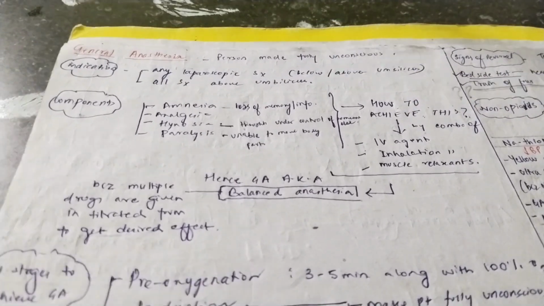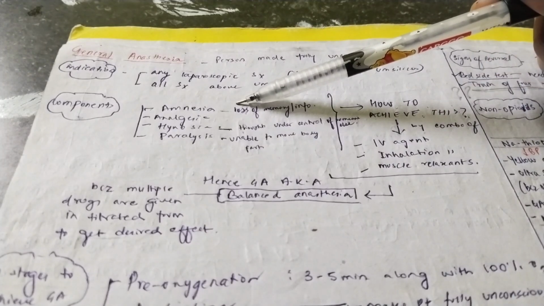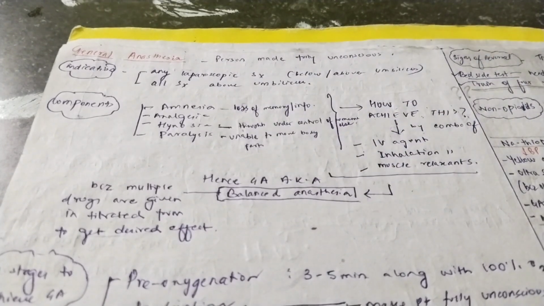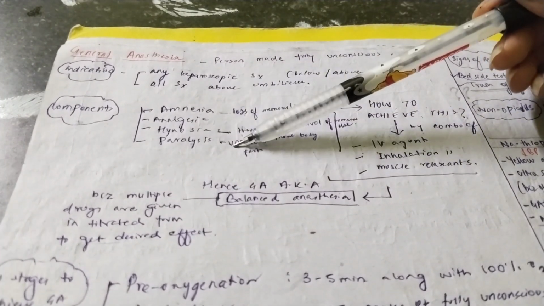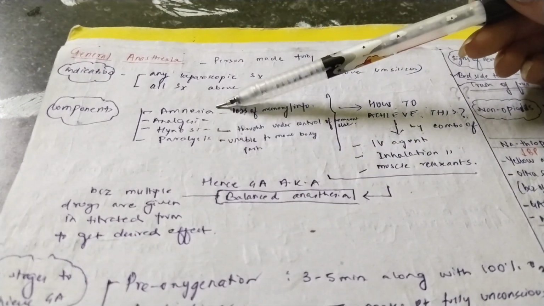Okay. Now there are some components of general anesthesia. It means if these four things are achieved, giving general anesthesia to the patient has been successful. What are those four components? Those are amnesia, analgesia, hypnagogia and paralysis. What does this term mean? Amnesia means what? Loss of memory.